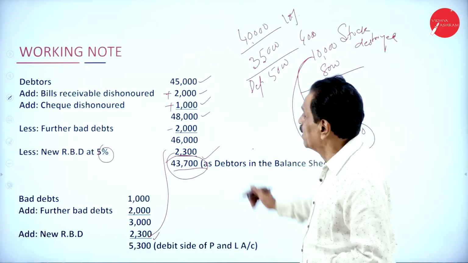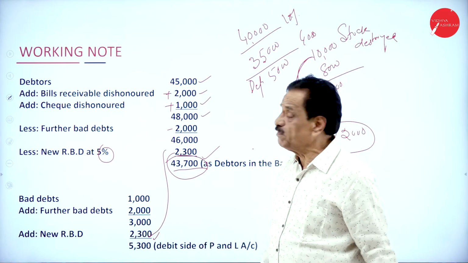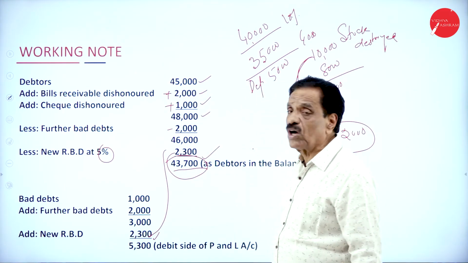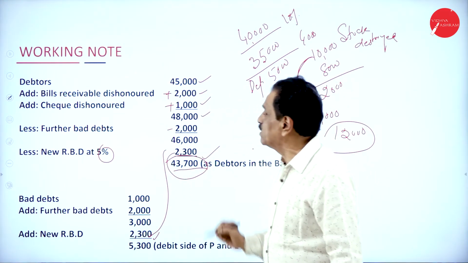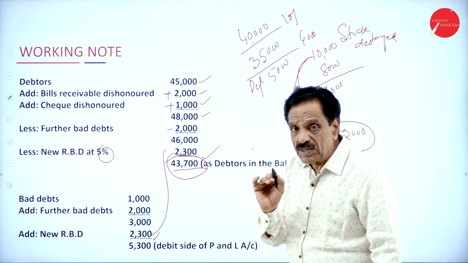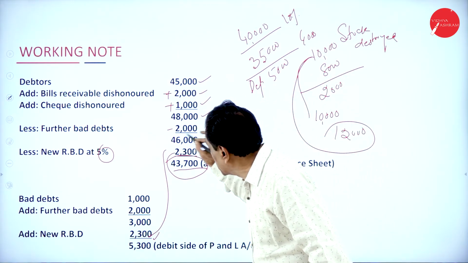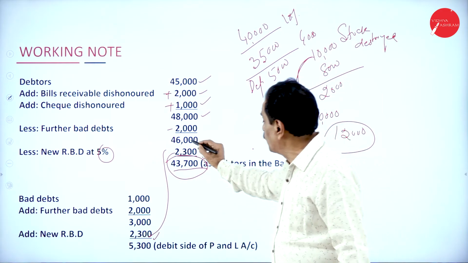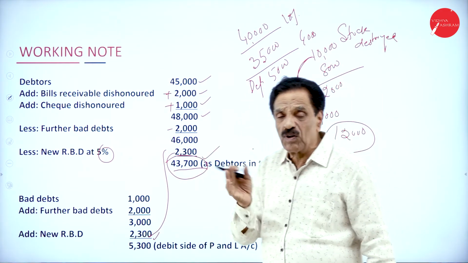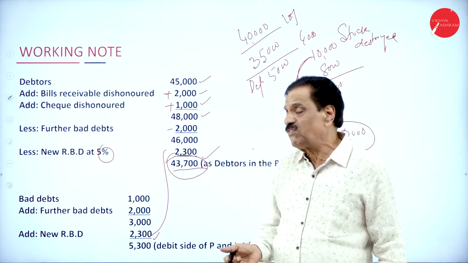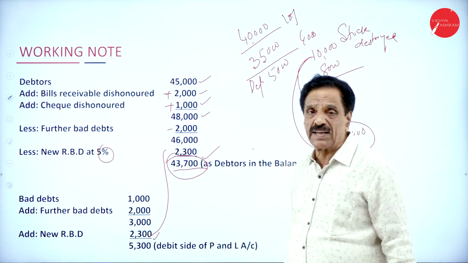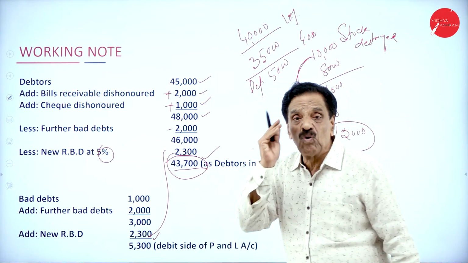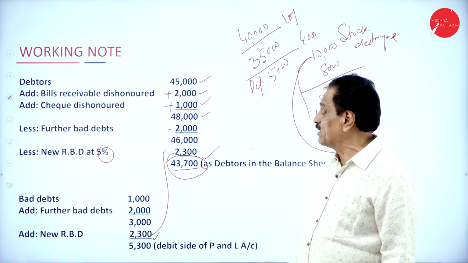Regarding this here, your debtor is 45,000. How much BR dishonor? 2,000. How much check dishonor? 1,000. What is the total amount? 48,000. Out of that, how much is irrecoverable? 2,000, so it becomes 46,000. How much is doubtful? May come, may not come. 5% becomes 2,300. The money you are going to receive is only 43,700.